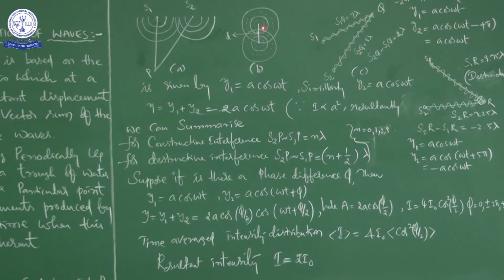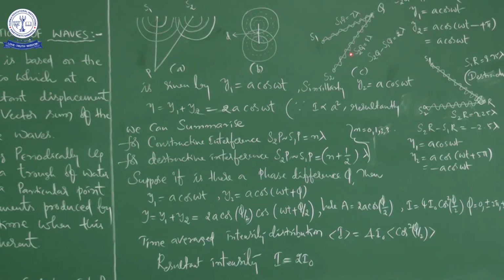That you can experience from this picture. Okay, right. So after completion of that, what I am saying is, if you observe carefully, the amplitude of the displacement produced by each of the waves is nearly the same. See here, it is a cos omega t, it is also a cos omega t, right? Now we are going to take another example.